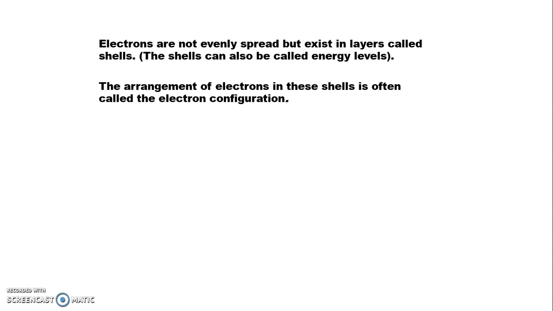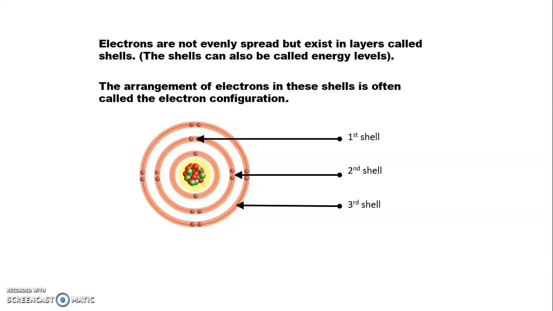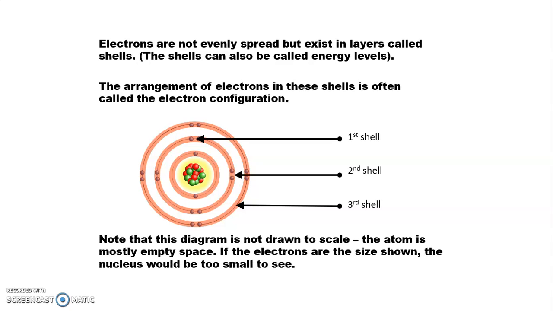Electrons are not evenly spread but exist in layers called shells. The shells can also be called the energy levels. The arrangement of electrons in these shells is often called the electronic configuration. Means how we can distribute the electrons around the shells, that is called its electronic configuration. We have an example, that is first shell, second shell, and the third shell. The shell close to the nucleus is first, then second, then third. Note that this diagram is not drawn to scale. The atom is mostly empty space. If the electron or the size were shown to scale, the nucleus would be too small to see.